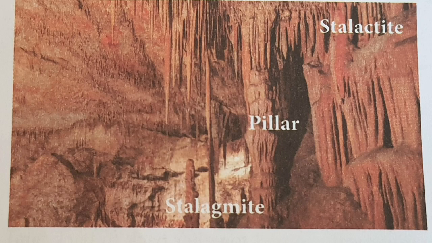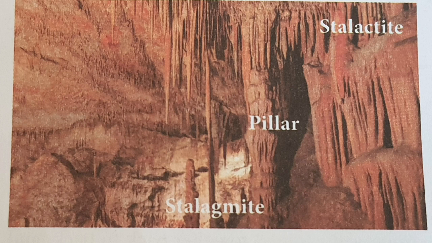Depositional landforms of underground water. It is interesting to know that a variety of depositional features are found on the floor, ceiling and walls of the caves and caverns of the karst topography. Stalactite, stalagmite, and column. When the water containing dissolved calcite gradually drips from the ceiling of the caves, water evaporates and the remaining calcite hangs from the ceiling.